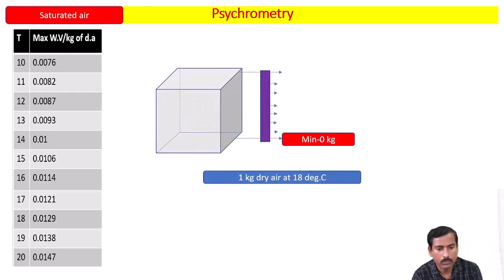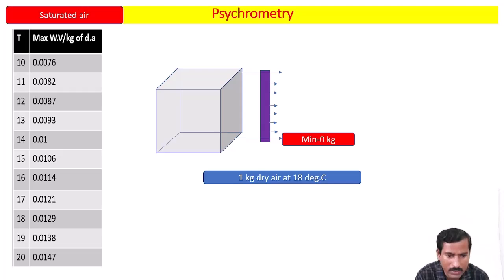called saturated air. Okay. Now there is 1 kg of dry air at 18 degrees Celsius. Suppose it has 0 kg of water vapor, then what is the air called? Dry air, because it has no water vapor at all. Okay. Then the next question: 1 kg of dry air at 18 degrees Celsius, how much water vapor can it hold at max?